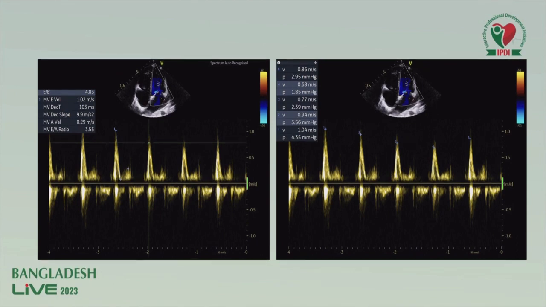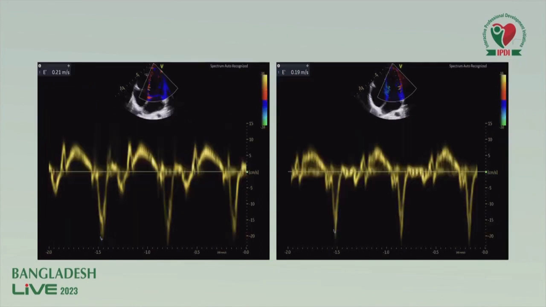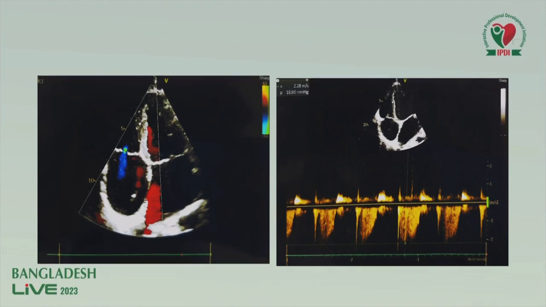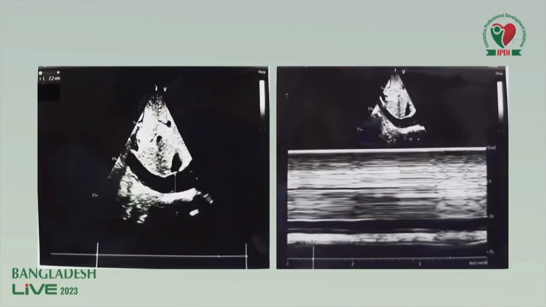Already Dr. Shardindu has mentioned the annulus paradoxus. Here it was also present. E by E prime was 4.8. There was grade 3 diastolic dysfunction, and mitral valve inflow velocity showed significant respiratory variation. And there was also annulus reversus due to tethering of the LV lateral wall from the constriction. There was presence of biatrial enlargement. There was mild TR, but pulmonary systolic pressure was normal. IVC was dilated, and there was loss of respiratory variation of the IVC.